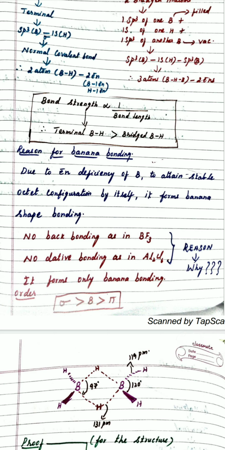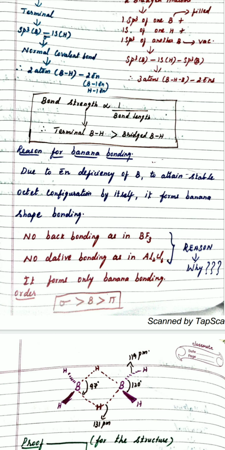So, you need not explain once again from the beginning. They would have taken down the notes already. So, what we need to do is, due to the electron deficiency of boron, to attain a stable octet configuration by itself, it forms banana shape bonding. You just conclude by saying this. Don't start again from the beginning to explain.